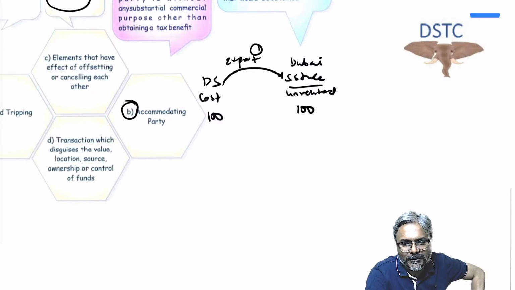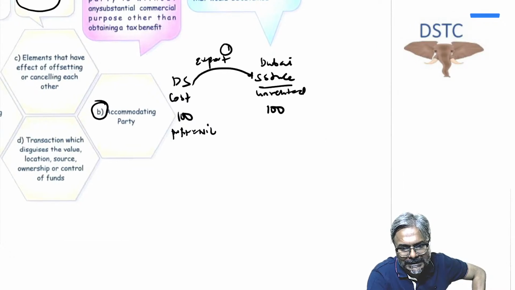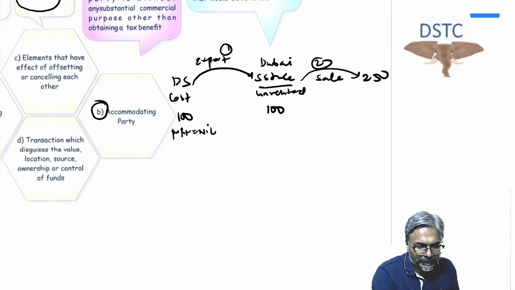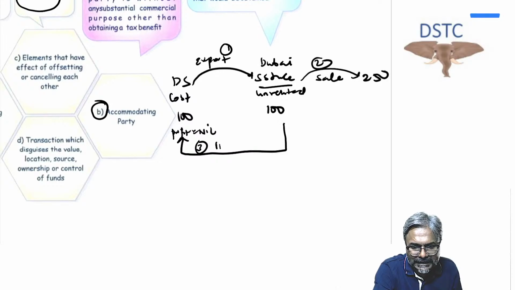So therefore my profit would be nil. Now this SSINC dot in Dubai is selling the goods, so they sell the goods in this context, say at rupees 250. So there is a profit now of 150. Now accordingly, students, the third step is that SSINC dot now gives a loan to DS. How much of a loan? Rupees 150.